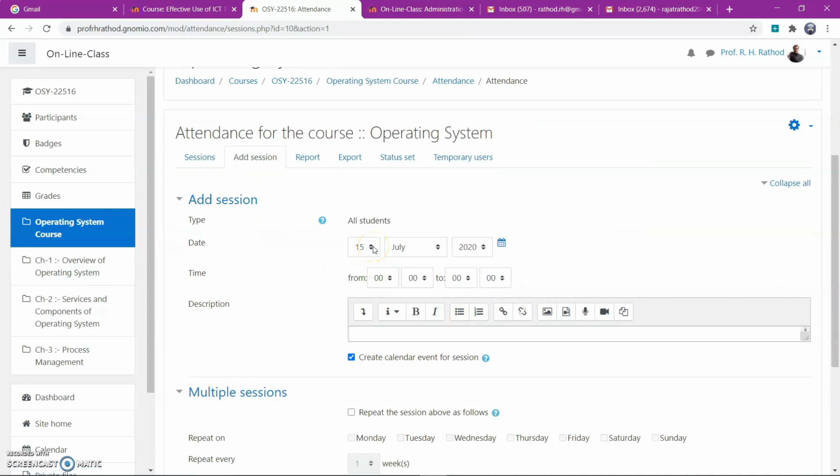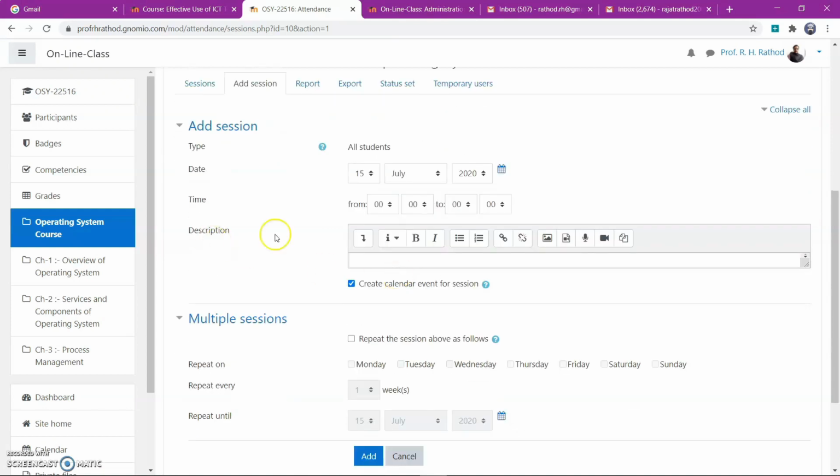When to start the session? Session means lectures. When to start? 15 July, to, time is there, 10:30 to 11:30. You can write a description if you want.